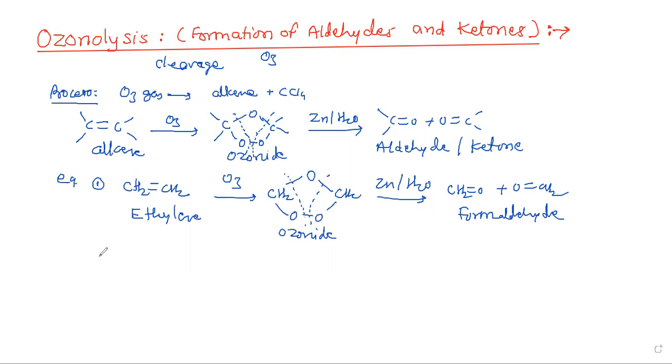Formaldehyde is obtained as the cleavage product in this reaction.